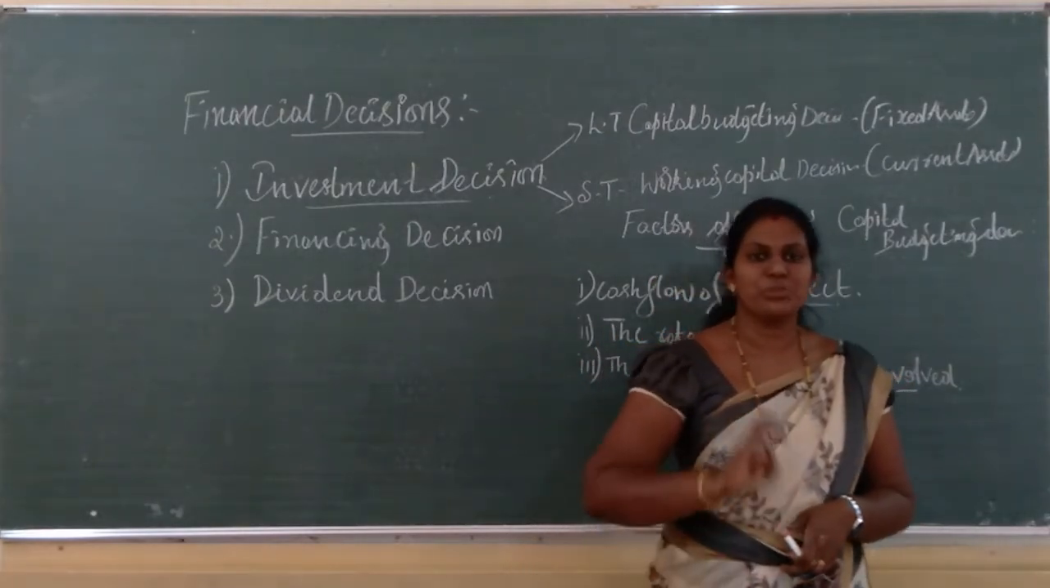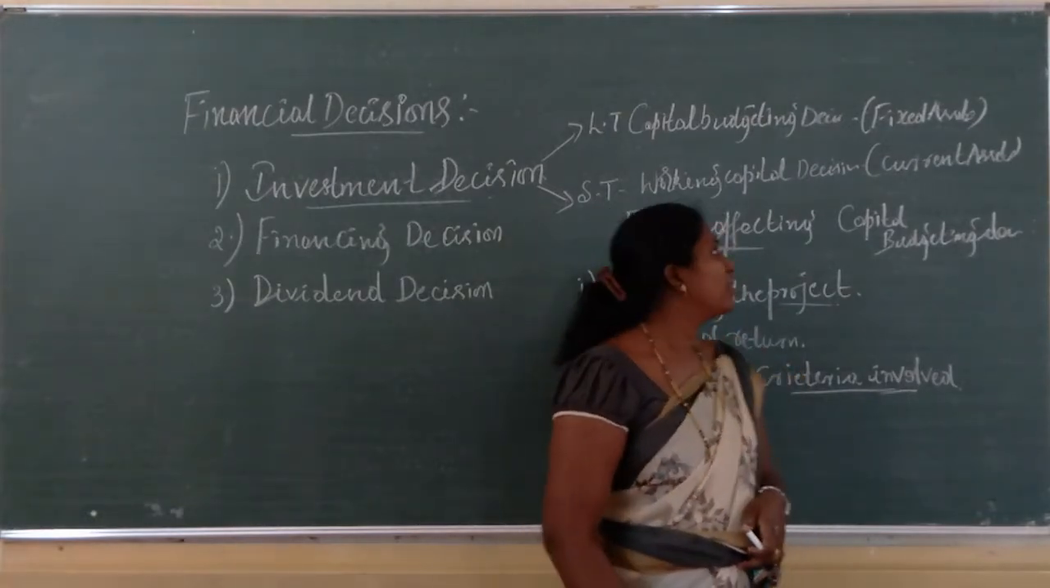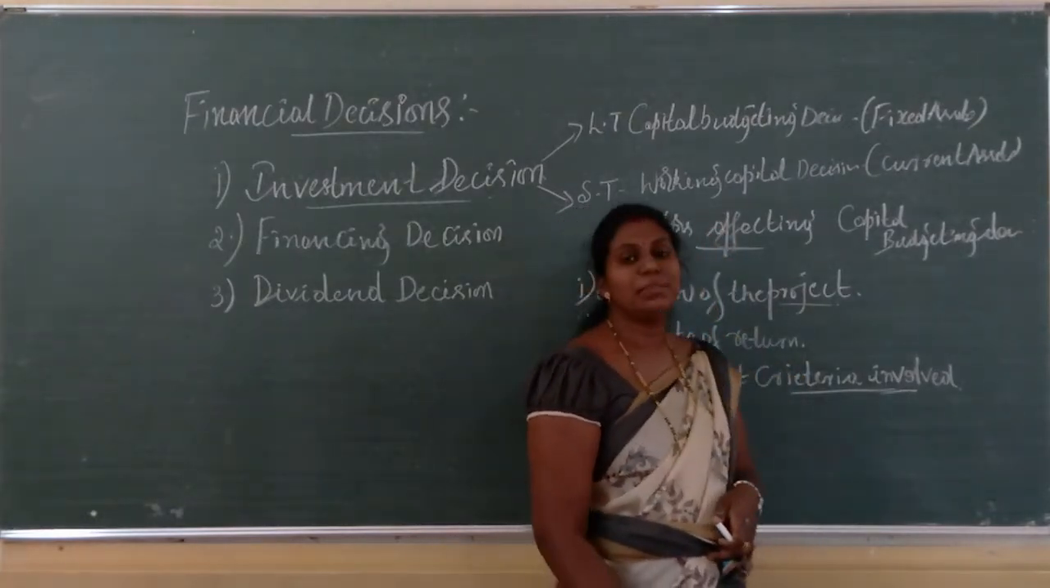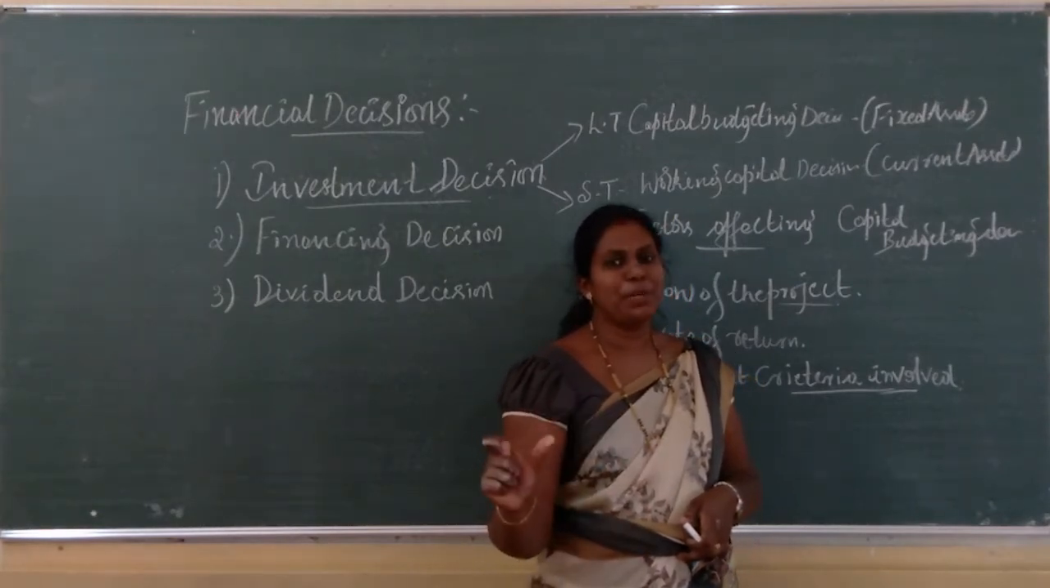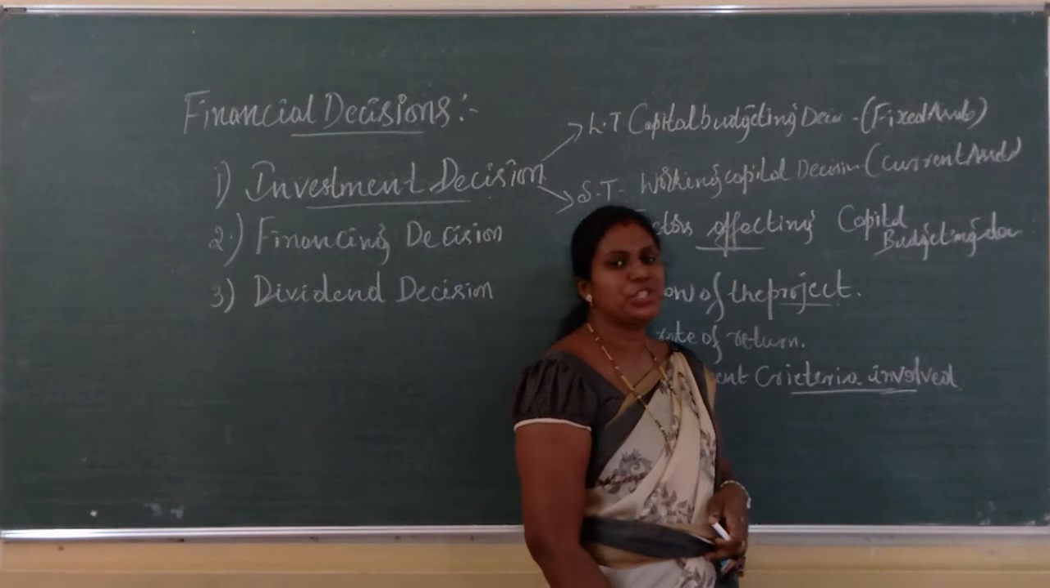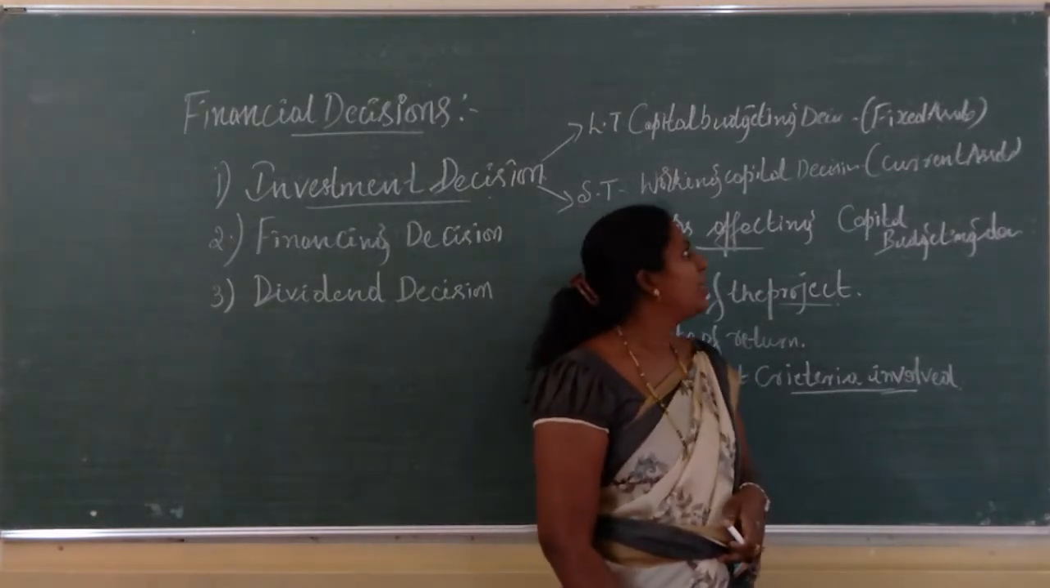So it has two types, that is long term investment decision as well as short term. Long term investment decision is known as capital budgeting decision, whereas short term investment is known as working capital decision.